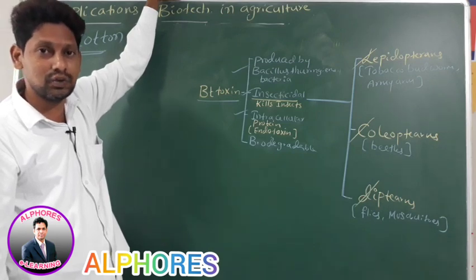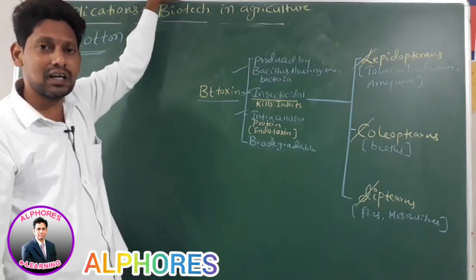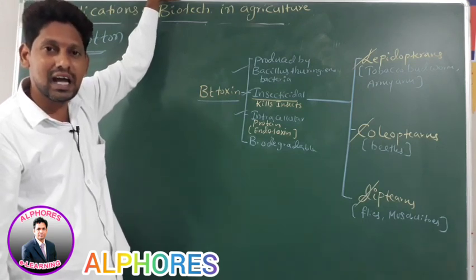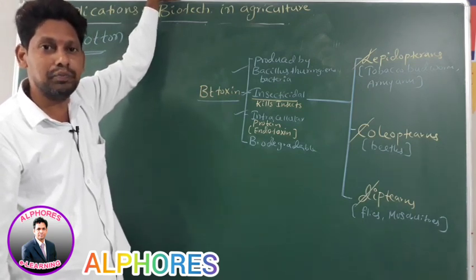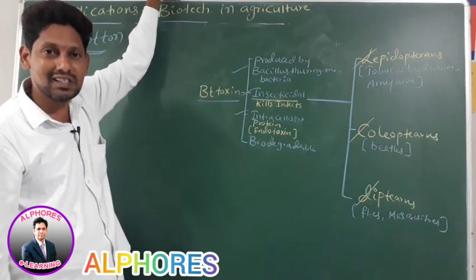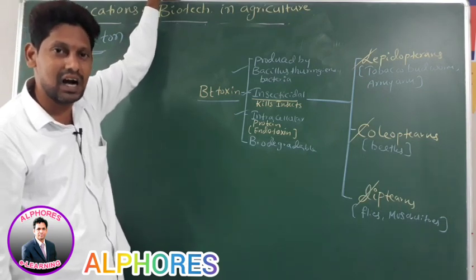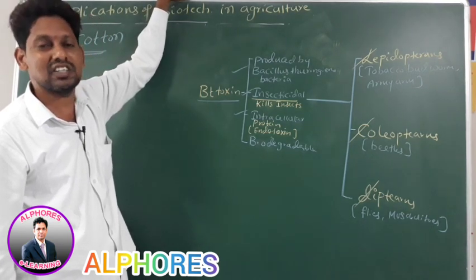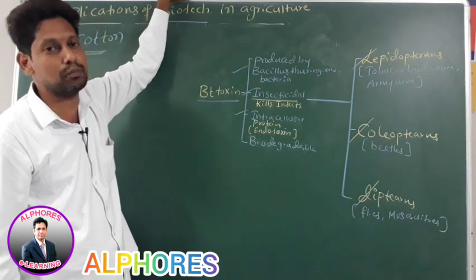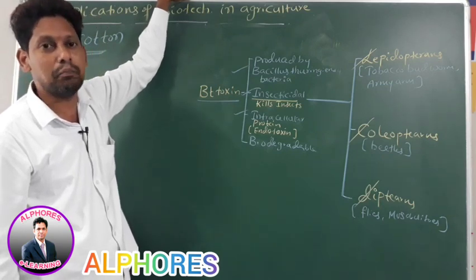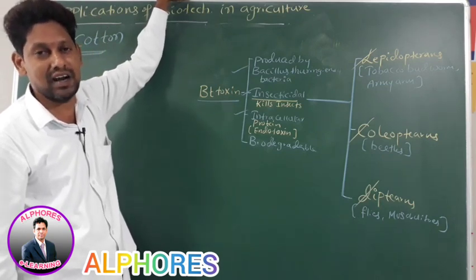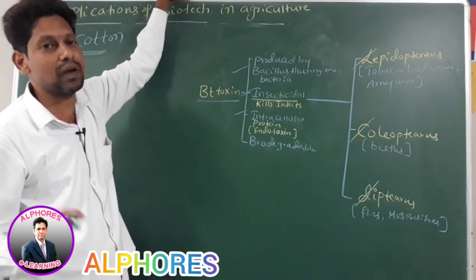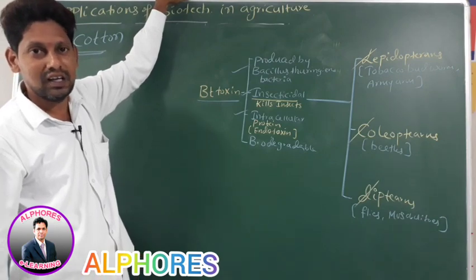Such plants are called Bt plants. They are transgenic plants. Bt cotton is a transgenic plant. It is a Bt plant. Are these statements clear?